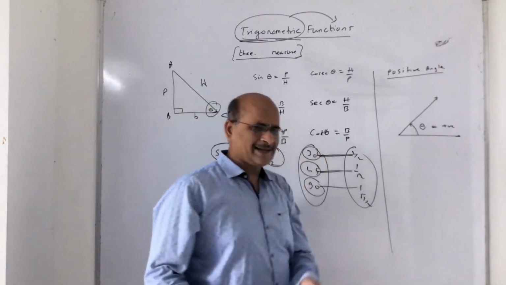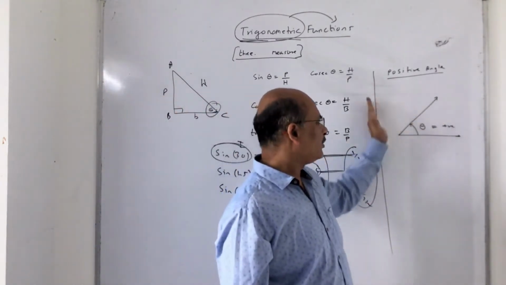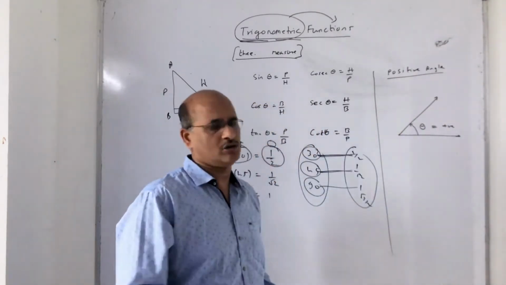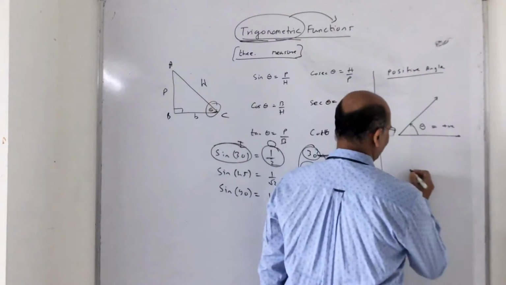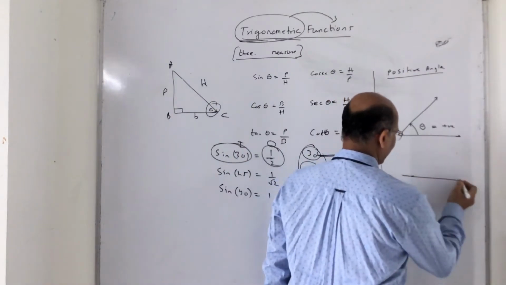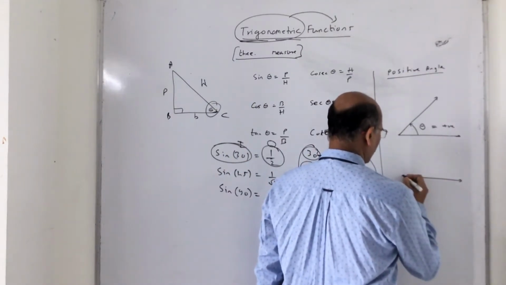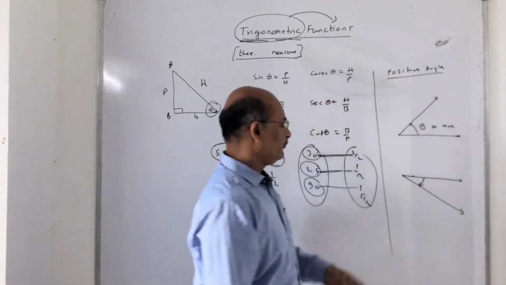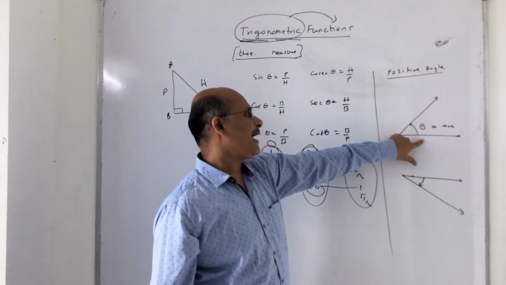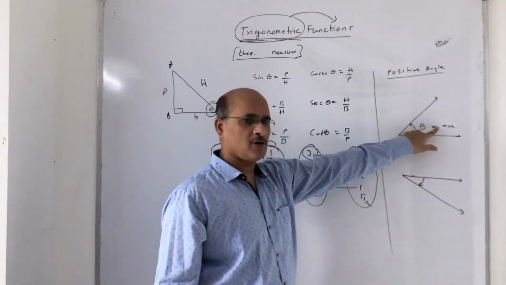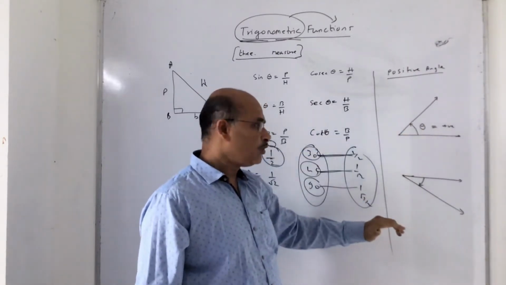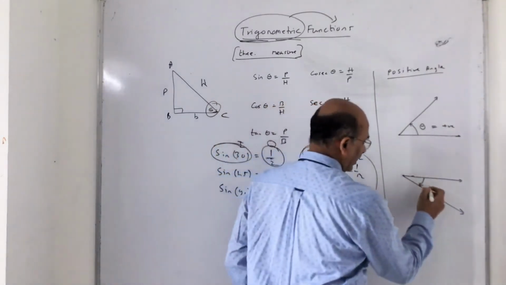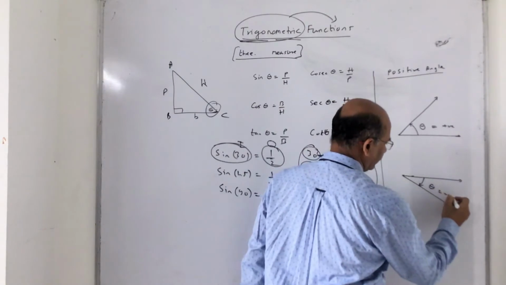Now, is it necessary that the terminal arm has to move anti-clockwise? There is a situation where the terminal arm can move in the clockwise direction also. When the terminal arm moves in the anti-clockwise direction, theta is positive. When the terminal arm moves in the clockwise direction, I say theta is negative.